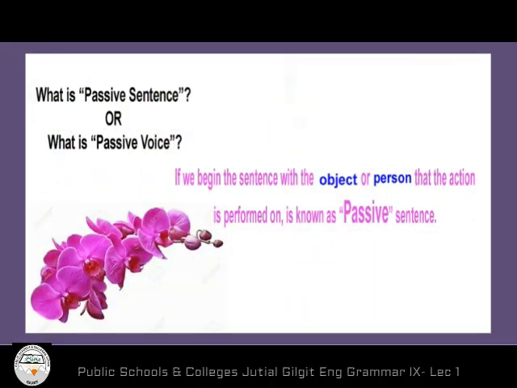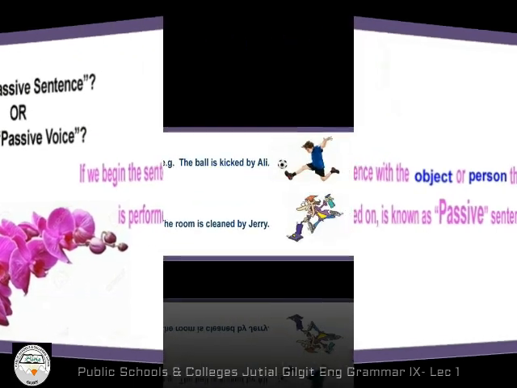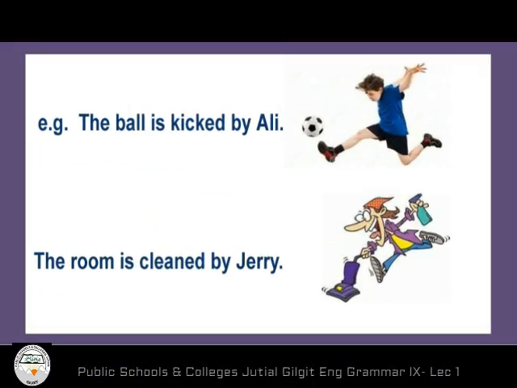The next question of this very lesson. What is passive sentence or what is passive voice? If we begin the sentence with the object or person that the action is performed on. For example, the ball is kicked by Ali.